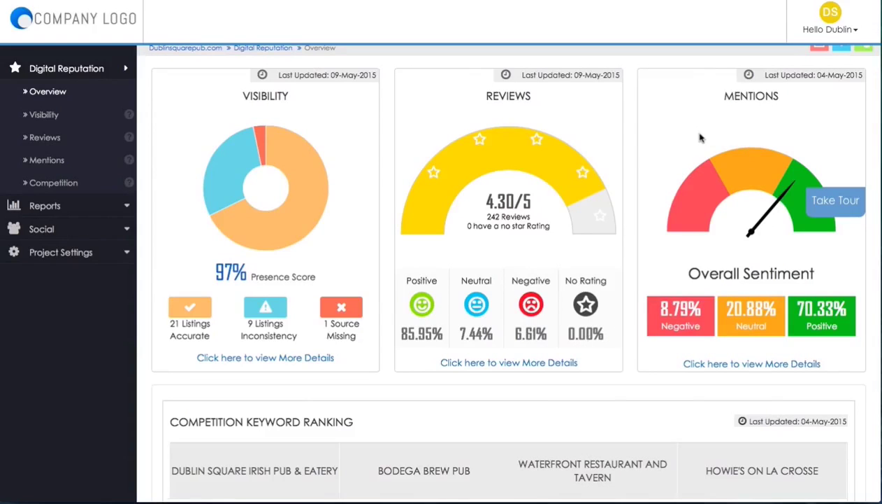You have the mentions. Basically, anytime you're mentioned on the web other than reviews. And similarly, it tells you how many times you've been talked about and whether it's positive, the percentage of times it's positive versus neutral versus negative.